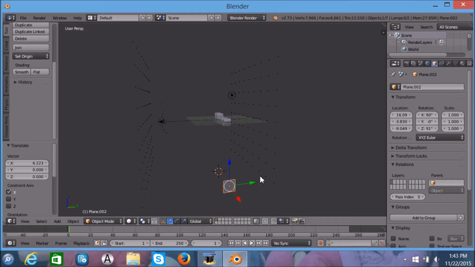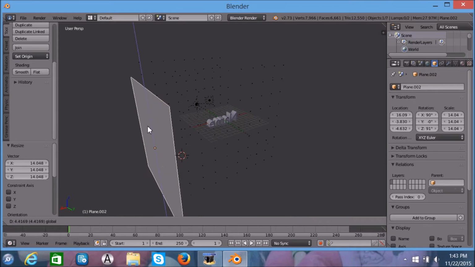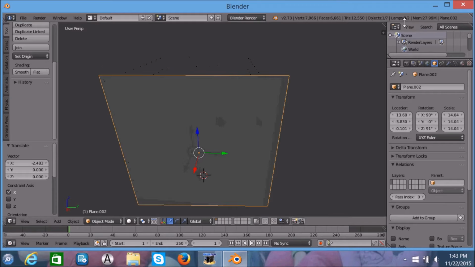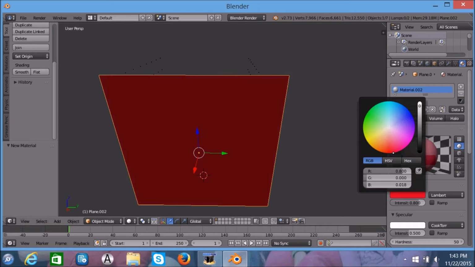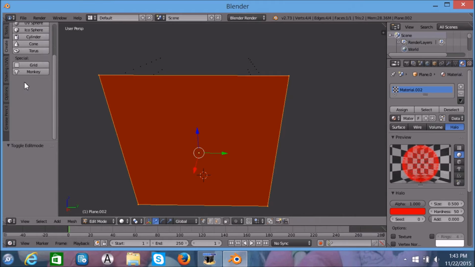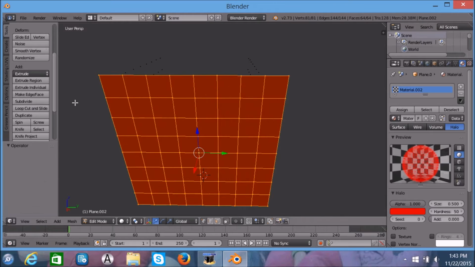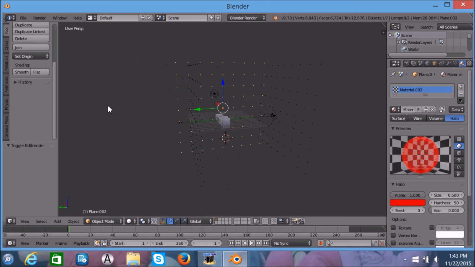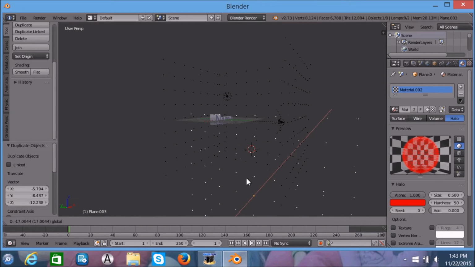Now we're gonna size it. Turn it red and click Halo, Tab, and then Subdivide. Press Shift D, make another one.